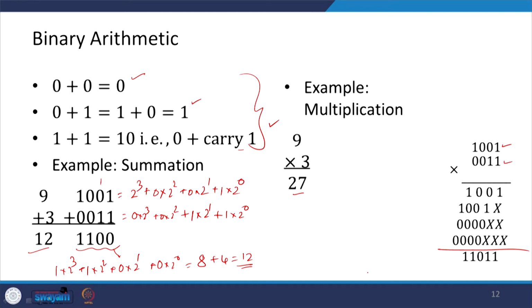Okay. So, here this is what we are going to get. Okay. So, you can check this must be equal to 27 in the decimal system.